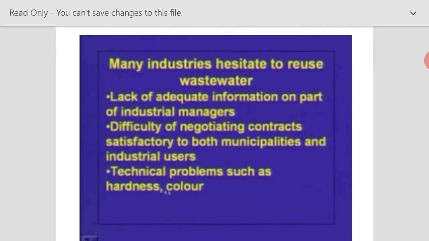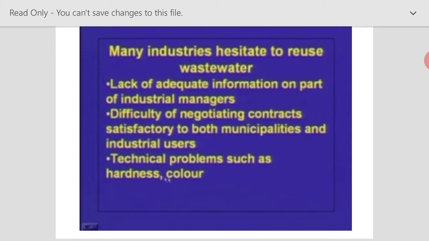So what are the problems? Why do many industries, not only industries, even we people, hesitate to reuse wastewater? Because we don't have adequate information as well as technical knowledge, and there is a difficulty of negotiating contracts by the municipalities or the industrial users, so the enforcement will not be properly followed.